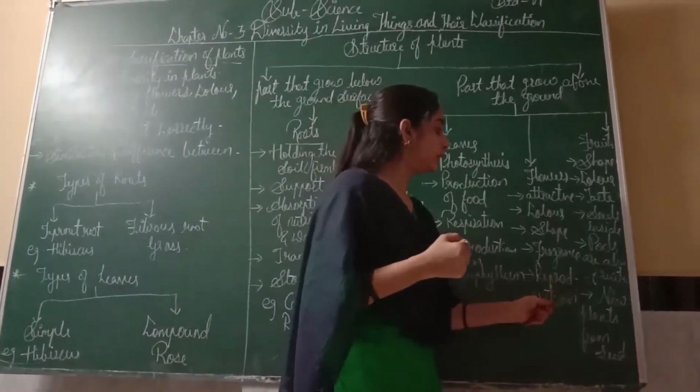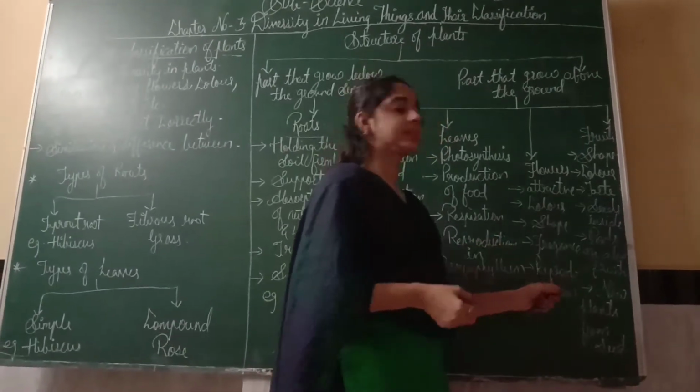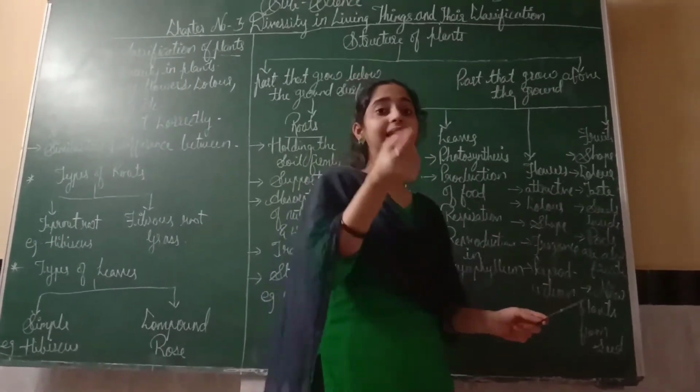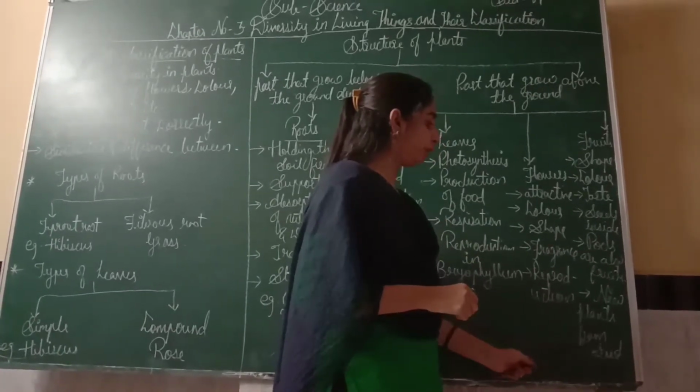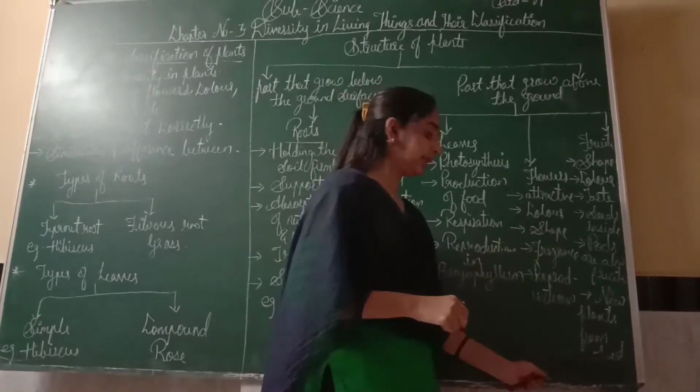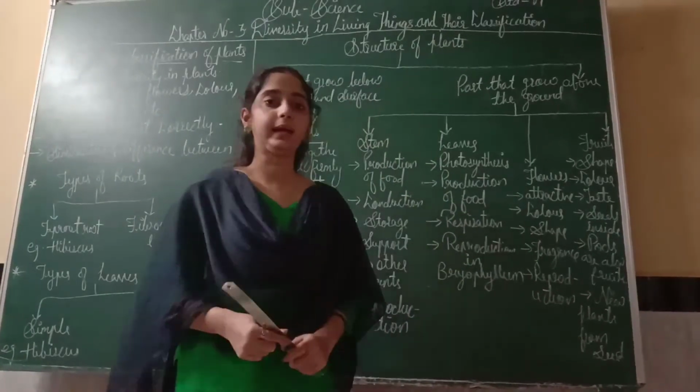Then pods are also fruits. Pods are a kind of seed, like peas and mutton. So this is also a fruit. New plant from seed: because of this seed, we can grow a new plant also.